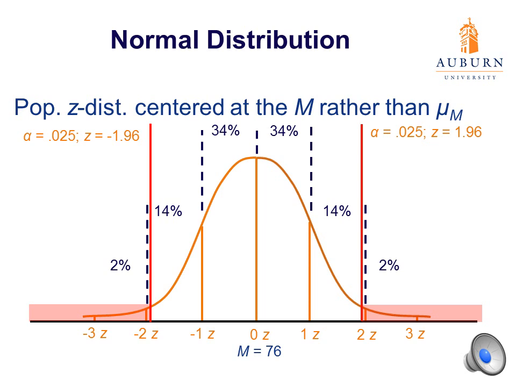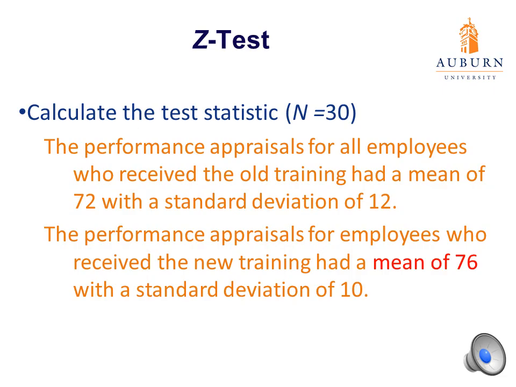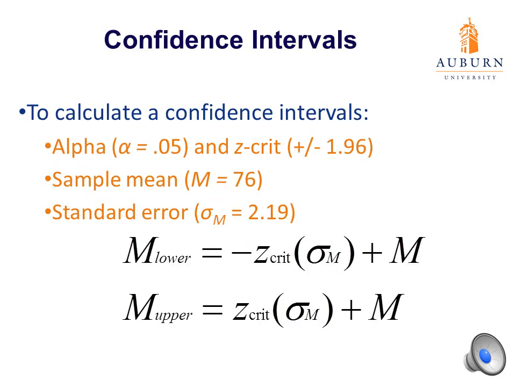So in this case, our z critical values remain the same. They did not change. If you remember from our scenario, when we were calculating our test statistic, the mean of the sample was 76, and so that is where we will center our confidence interval. So let's put in those numbers from our scenario to get our confidence interval for our Applebee's example.